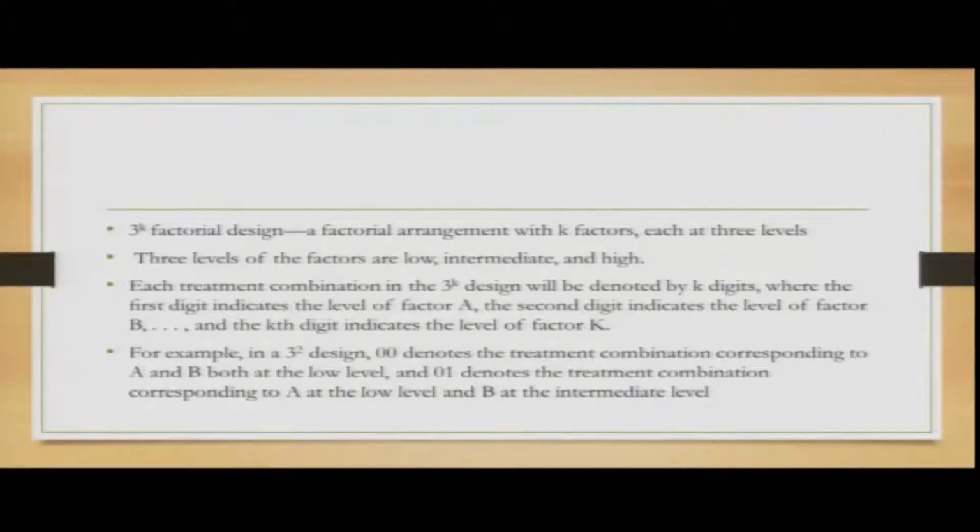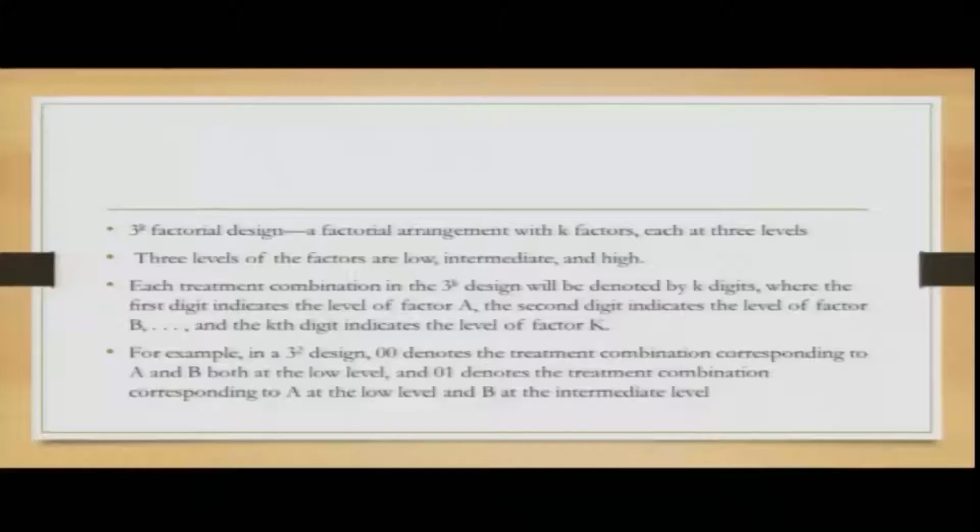So, in the 3 to the power k, k is the superscript, factorial design, a factorial arrangement with k factors where each is at 3 levels. So, it can be, say for example, levels rather than plus and minus, I can give you the levels as -1, 0, 1, or it can be given as 1, 2, 3, whatever combinations. 3 levels of the factors are given here, and I will highlight it in order to make you understand. So, these are the low one, the intermediate one, and the high one.